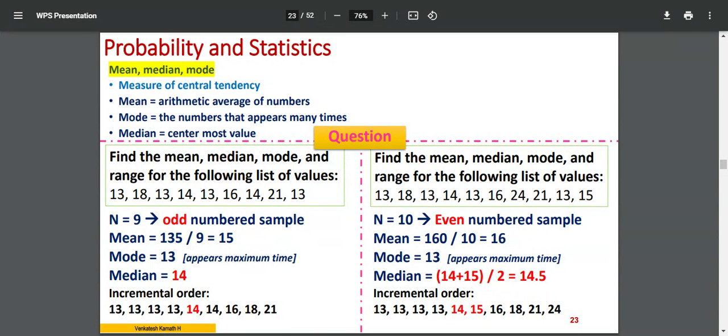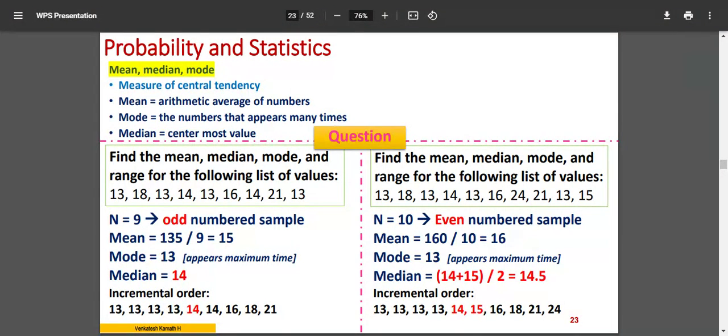Now that's easy when you have an odd number of values, because there is only 1 in the center. Now let me come to the right side problem where n is equal to 10. Same problem, slightly modified. I inserted 1 or 2 extra values. Here the mode is 13 again, no problem. But in the case of median, there are 10 values. First position is 1, last position is 10. 10 plus 1 is 11, divided by 2, that is 5.5. Position 5.5 does not exist. Position 5 exists, position 6 exists. So 5.5 comes in between the two.